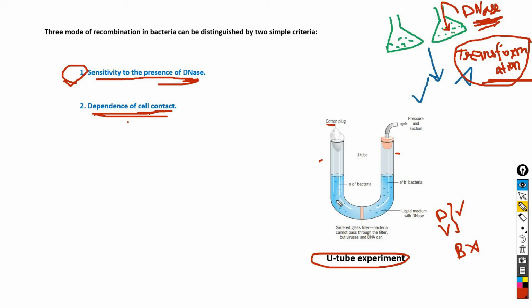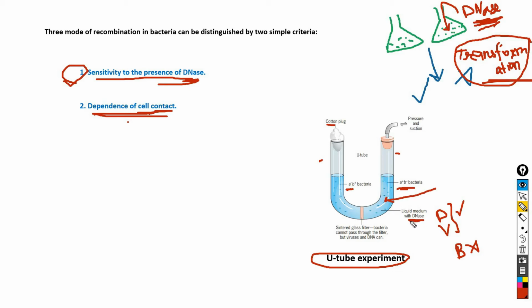And in one arm of the Davis tube there is one genotype, and in the other arm there is another genotype. For example, in one arm the genotype of the bacteria is A minus and B plus, whereas the genotype of the bacteria in the other arm is A plus B minus. Another important thing in this experiment is the addition of DNase.